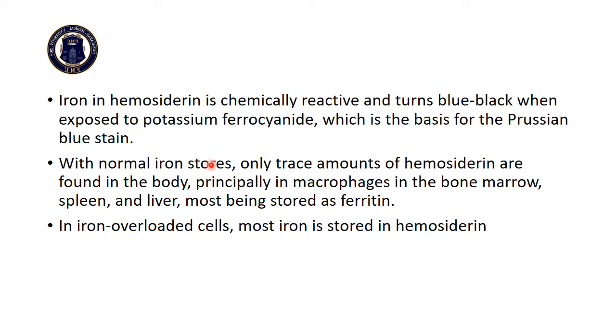With normal iron stores, only a trace amount of hemosiderin is found in the body, principally in the macrophages in the bone marrow, spleen and liver, with most being stored as ferritin. In iron overloaded cells, most of the iron is stored in hemosiderin. When the iron stores are adequate, most of the iron is stored as ferritin. However, when the iron levels are very high in the body, leading to iron overload, then it is stored as hemosiderin.